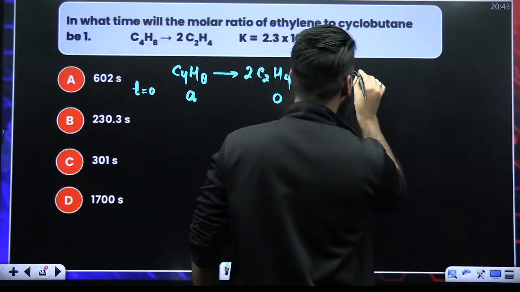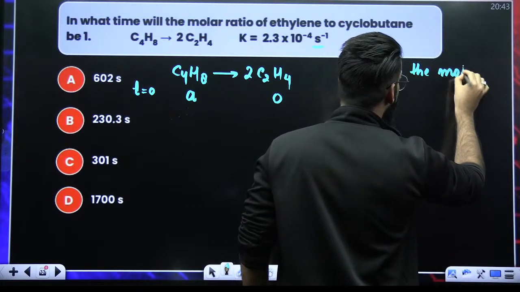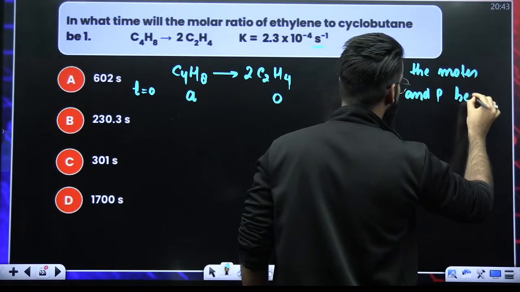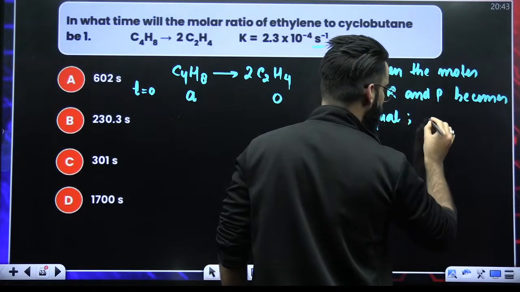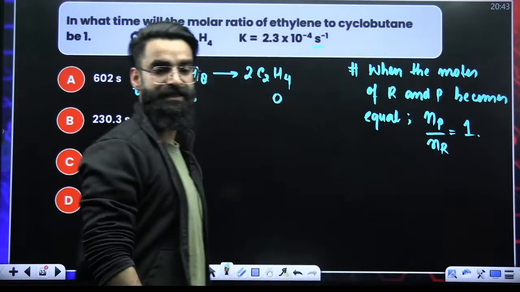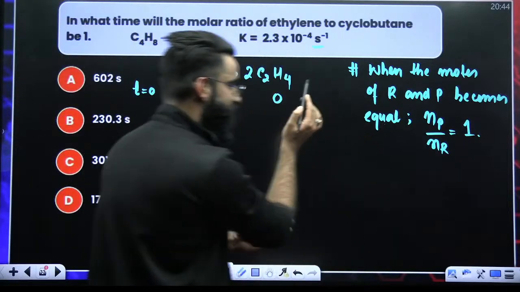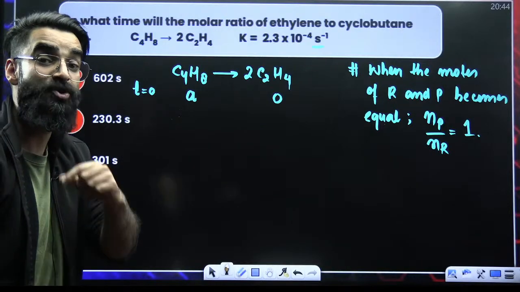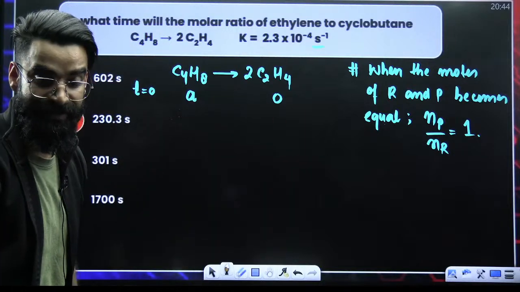I can clearly say one thing: when the moles of reactant and product become equal, at that time the number of moles of product divided by the number of moles of reactant becomes equal to 1, right? Simple and basic thing. Now, my dear students, try to understand. We have to check at what time the moles of ethylene to cyclobutane becomes 1. So basically, we have to check at what time their moles will be equal.